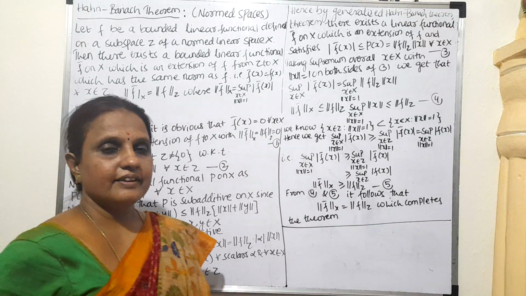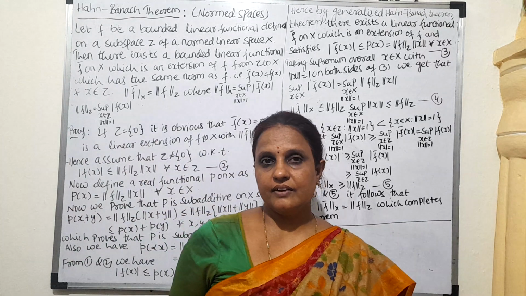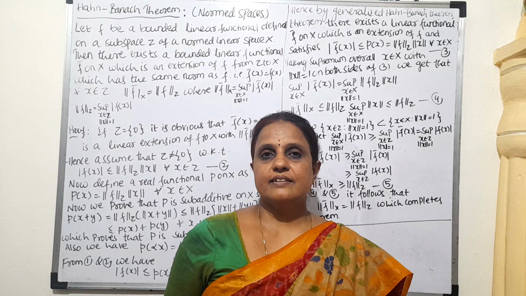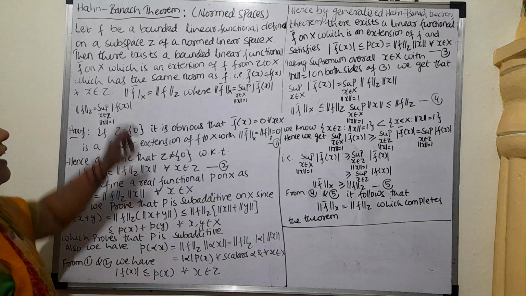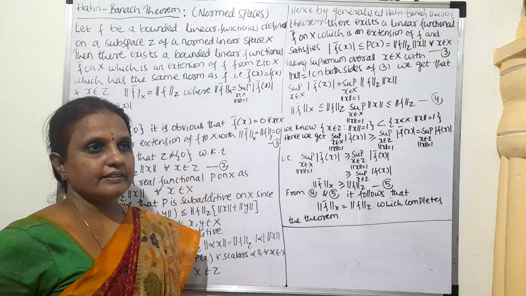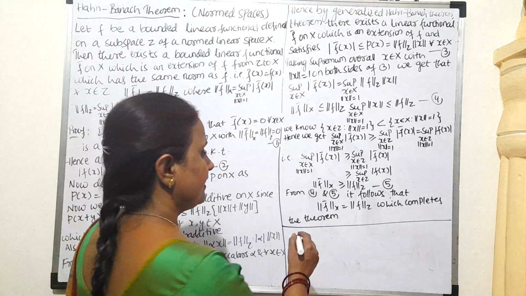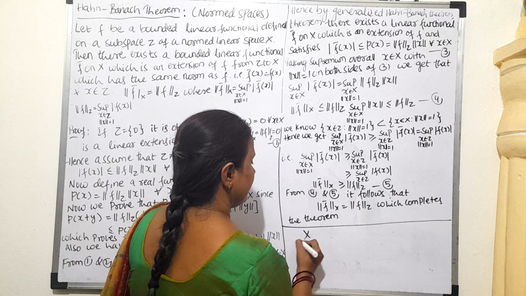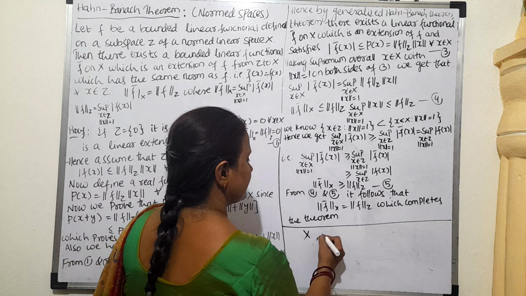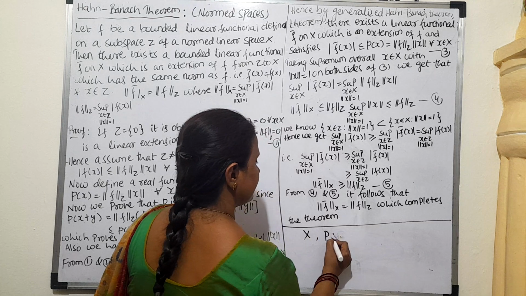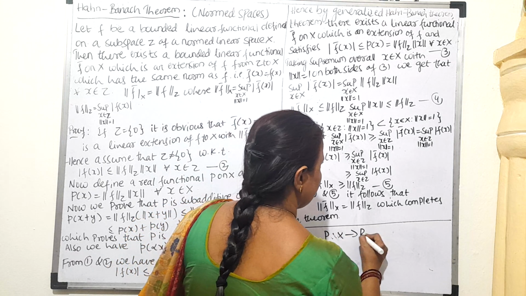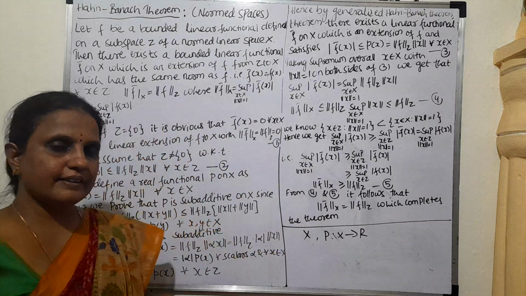Students, in the last class we have seen the Hahn-Banach theorem on a vector space, that is, a generalized vector space. Now we are having the Hahn-Banach theorem on normed spaces. Here we are having X as a vector space. Suppose P is the subadditive functional defined on a vector space X.